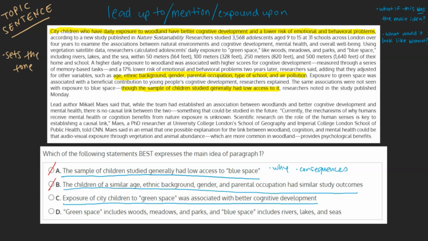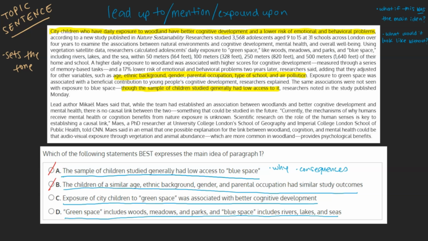Not only does the first sentence discuss this idea, but the rest of the paragraph expounds upon it, providing further details into the study, what the researchers took into account, who participated, and more. Because we see that every sentence in this paragraph leads up to, mentions, or expounds upon this idea, it's likely our final answer, but we'll look at choice D just in case.